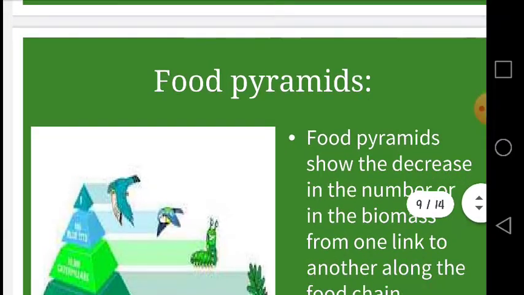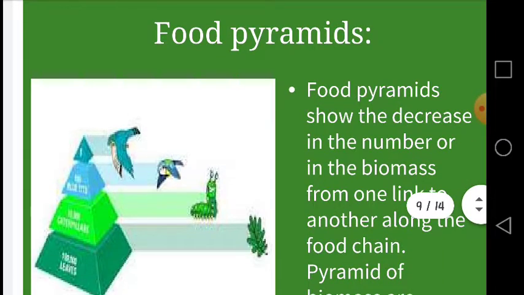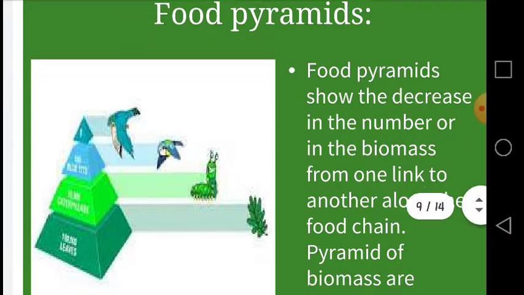So now we are going to focus on the food pyramids. If we are able to count the number of leaves, caterpillars and the birds in their habitat, you will find that the number of leaves is much higher than the number of caterpillars, which is higher than the number of birds. The number of different links in a food chain can be shown using a pyramid of numbers.